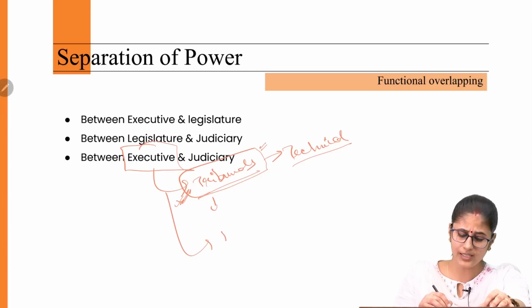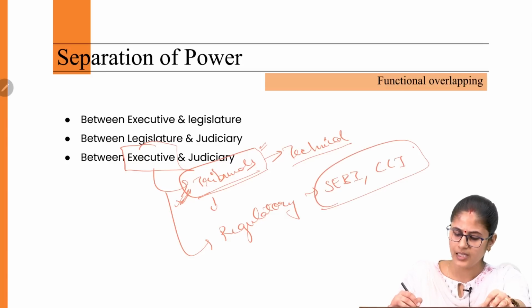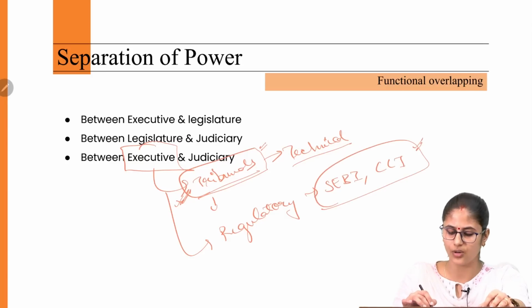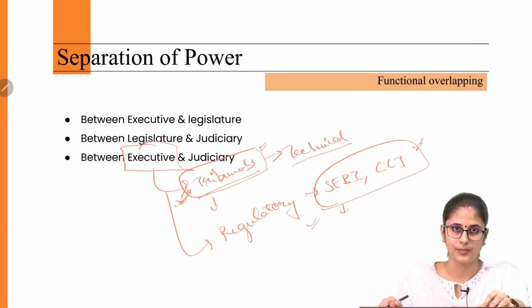Then, when it comes to the regulatory authorities, like SEBI, like Competition Commission of India, again, the members of these regulatory authorities are basically the bureaucrats who have been given the power to impose penalties on the private sector.